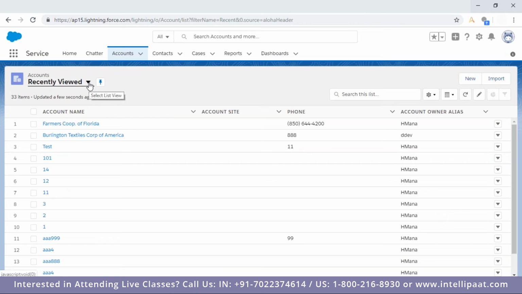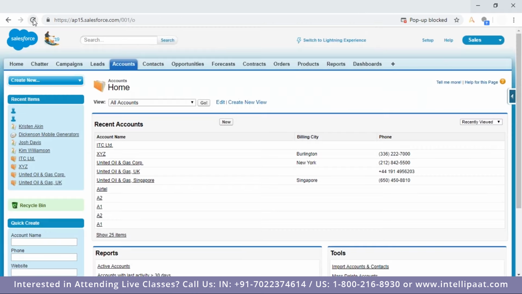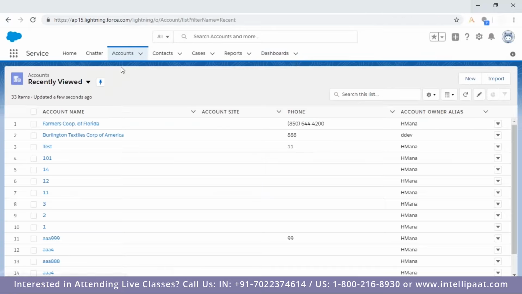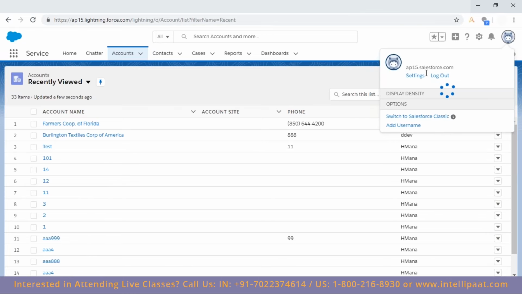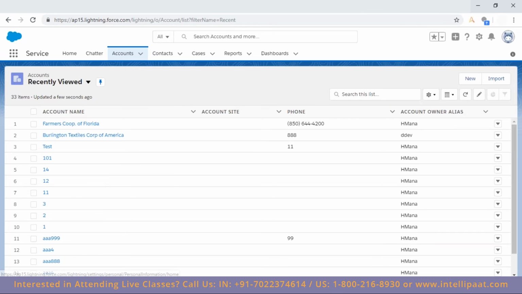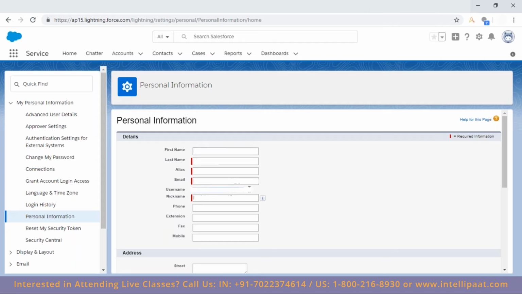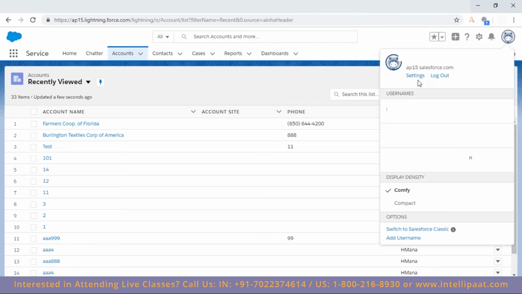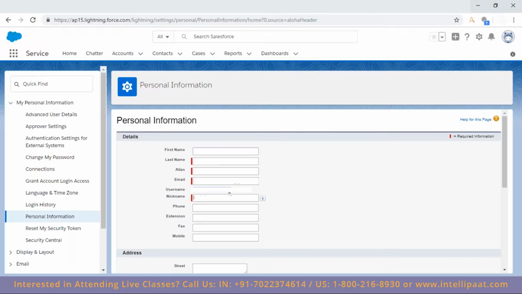If I go to recently viewed and refresh over here, did you note that I jumped to Lightning? Earlier I was in Classic. It's showing the same data. I'm jumping to the tabs, but my actions were different, right? Now it is the same. Let me show you here practically. This is my personal settings, this is the username. I'm going to this as well, personal settings, this is the username, but I logged in with the other one.